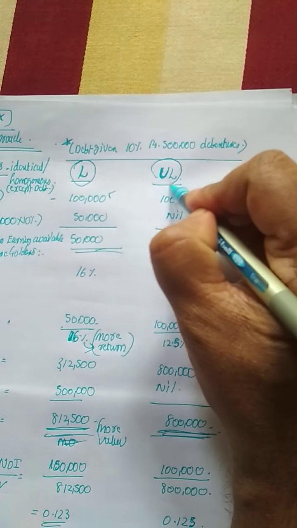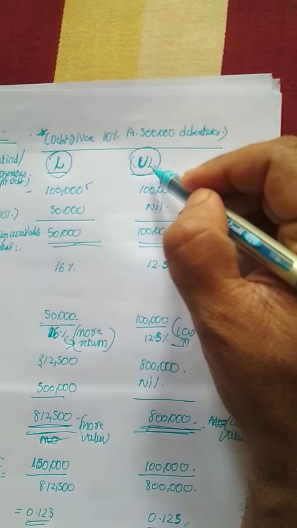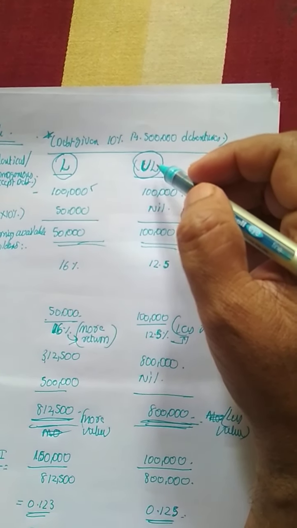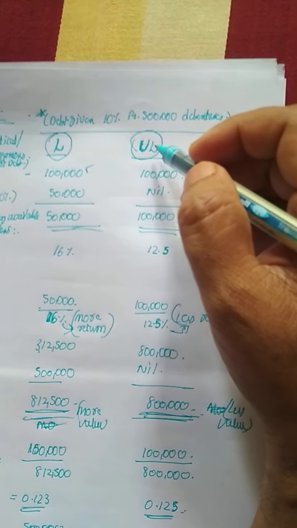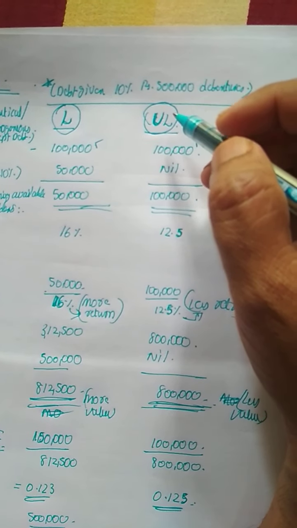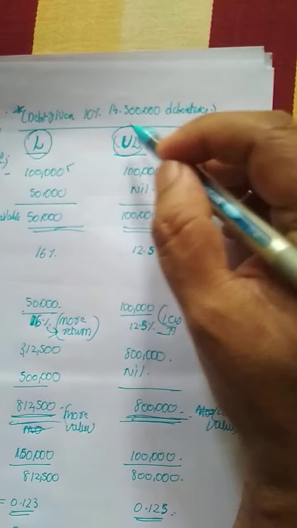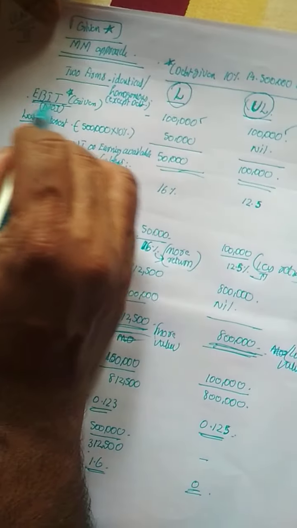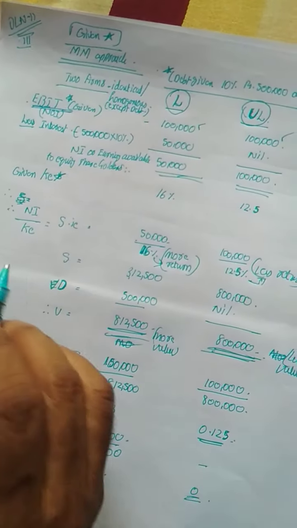And another firm which I am taking is an unlevered firm. It means they do not have any borrowed capital. The company is working strongly on the basis of their owned capital. So two firms, identical in all respects except leverage, I am explaining here. Look into this situation. Earnings before interest and tax will be given in the question.